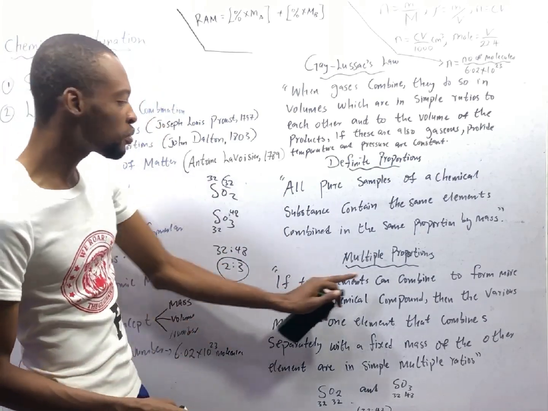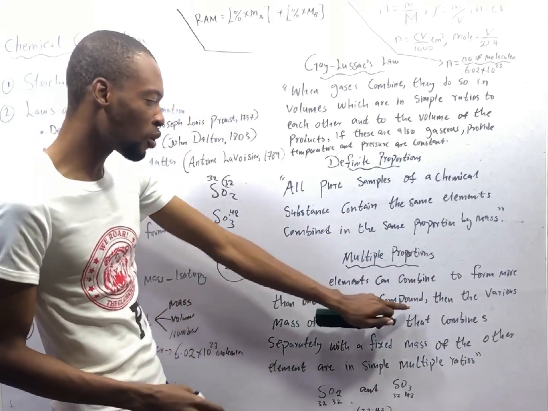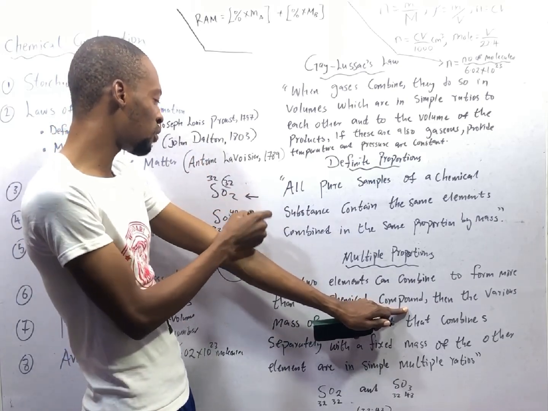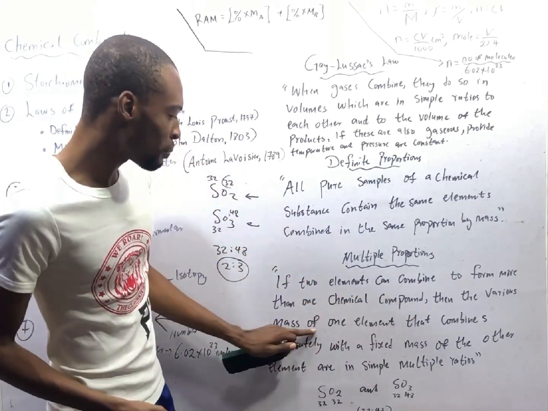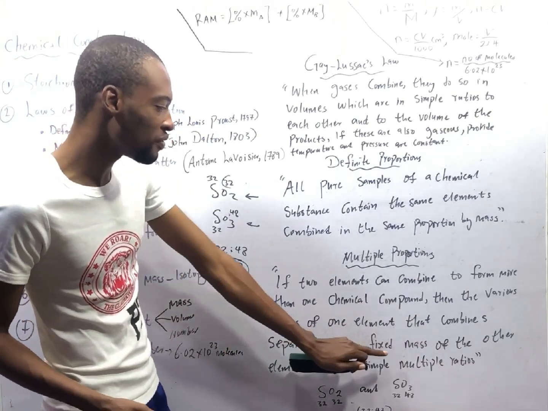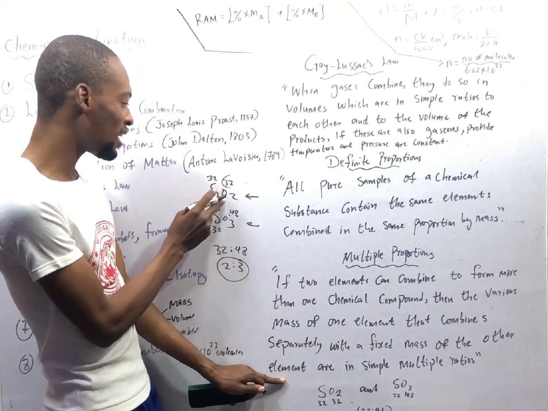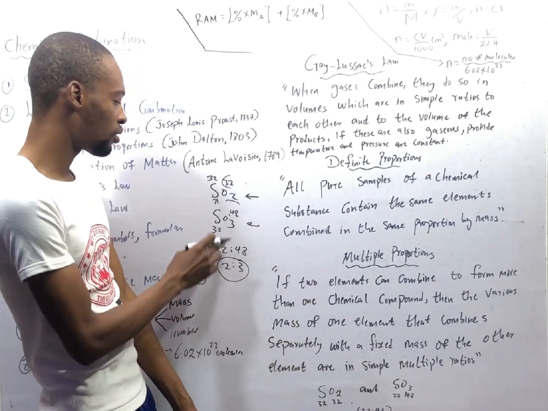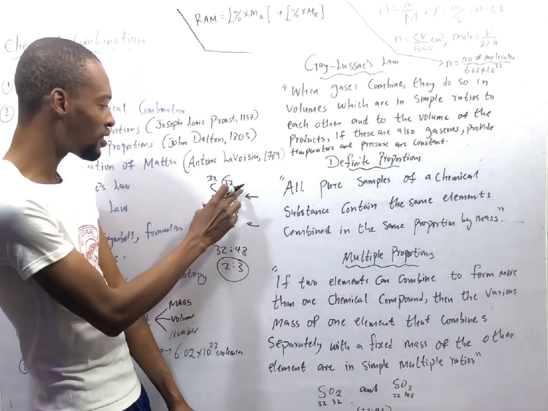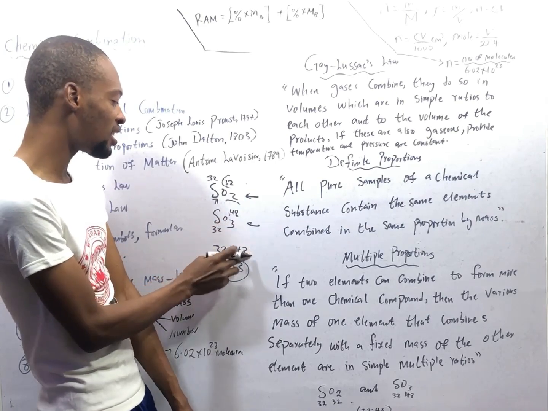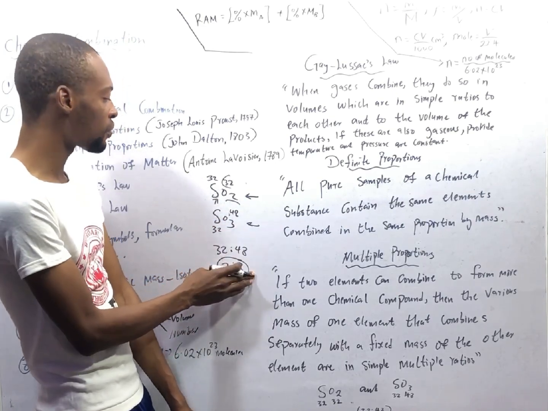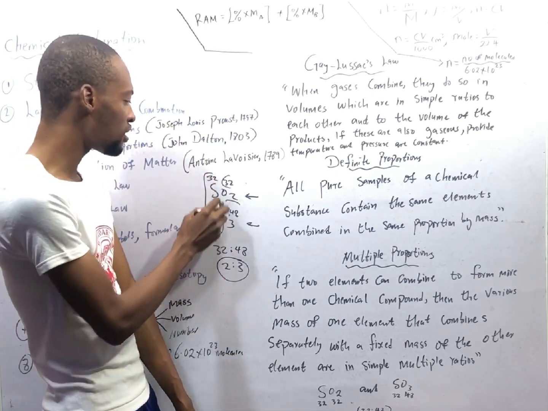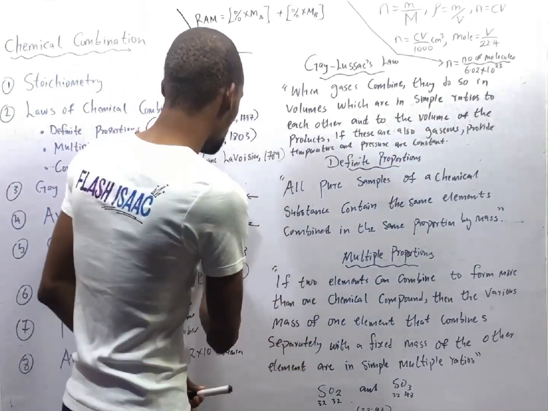You see? So if two elements can combine to form more than one chemical compound, sulfur and oxygen can combine to form more than one compound. The first compound, SO2, another one, SO3. The masses of one element that combine with a fixed mass of the other are in simple multiple ratio. The mass of oxygen here is 32, the mass of oxygen here is 48, and the ratio is 2 to 3. And take note, they are whole numbers, while the mass of sulfur is fixed, 1 to 1. So that explains that law.